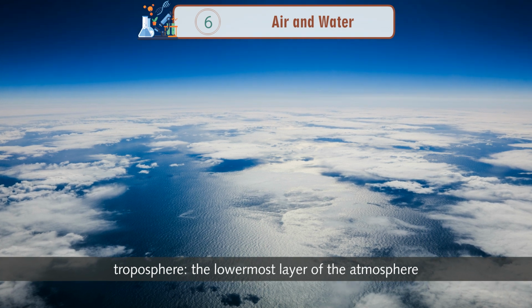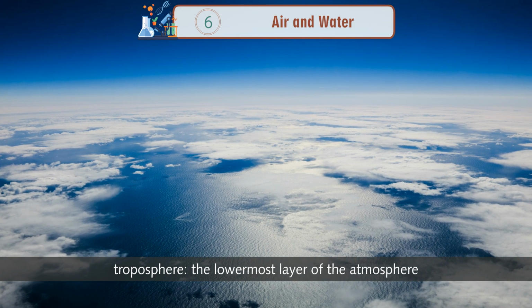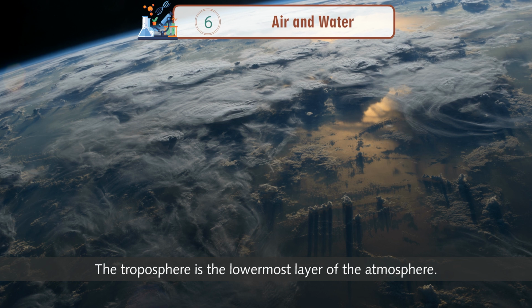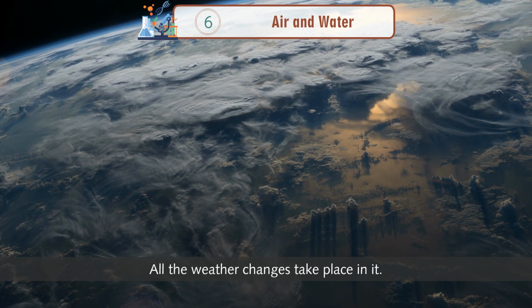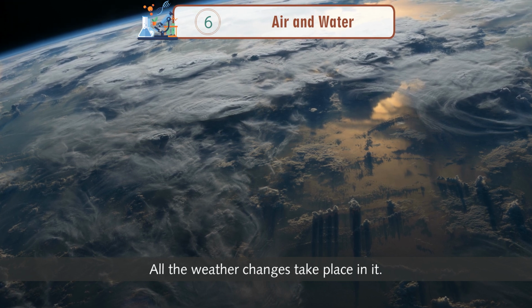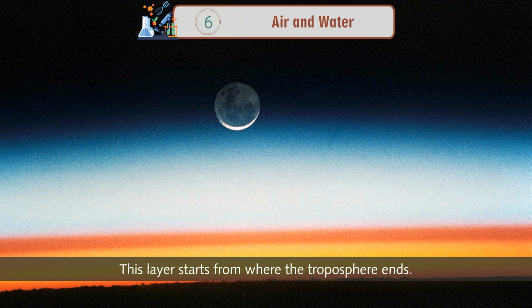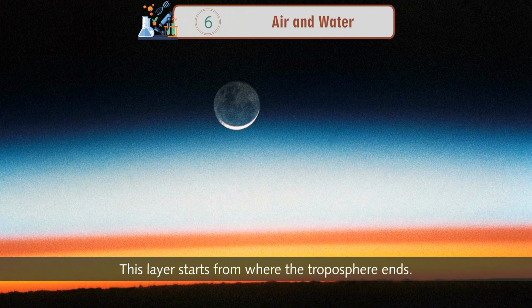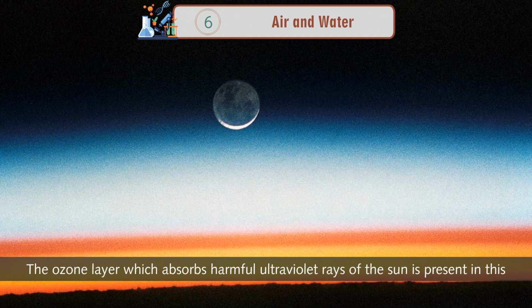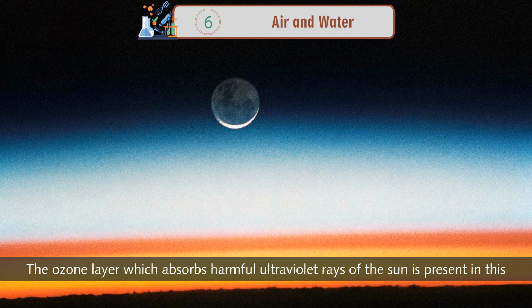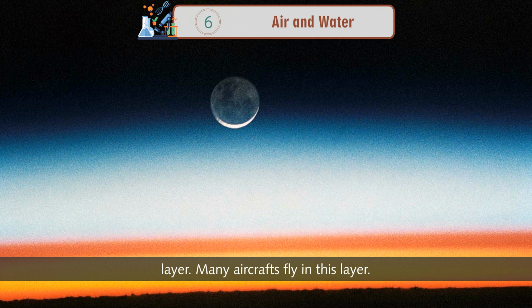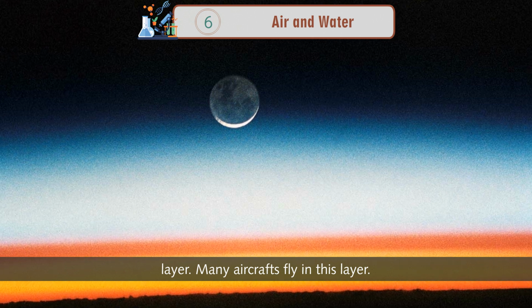Troposphere, the lowermost layer of the atmosphere. The troposphere is the lowermost layer of the atmosphere. All the weather changes take place in it. Stratosphere. This layer starts from where the troposphere ends. The ozone layer, which absorbs harmful ultraviolet rays of the sun, is present in this layer. Many aircrafts fly in this layer.